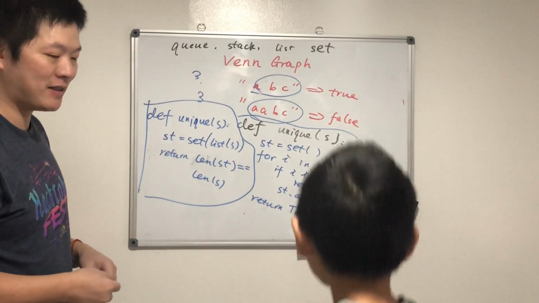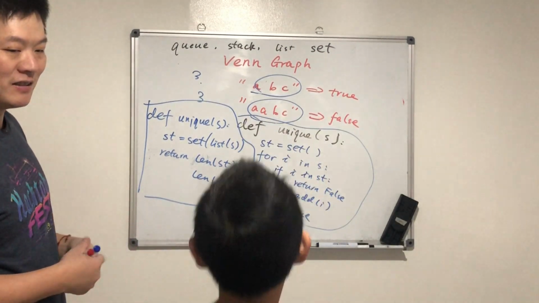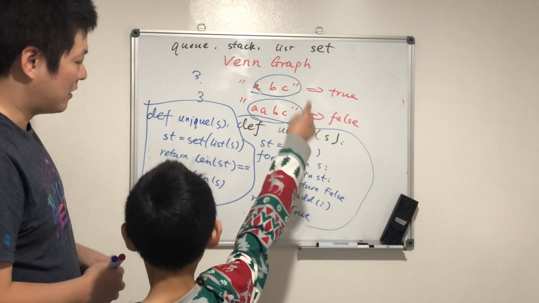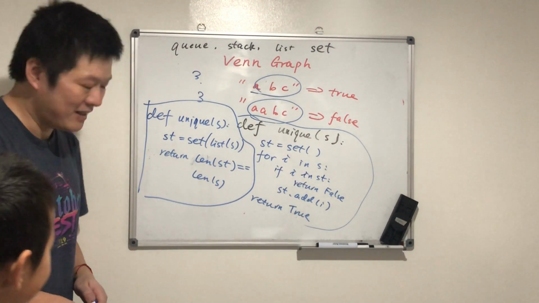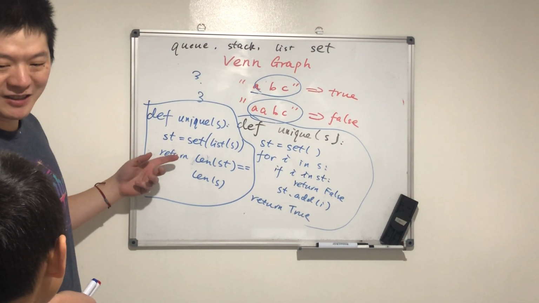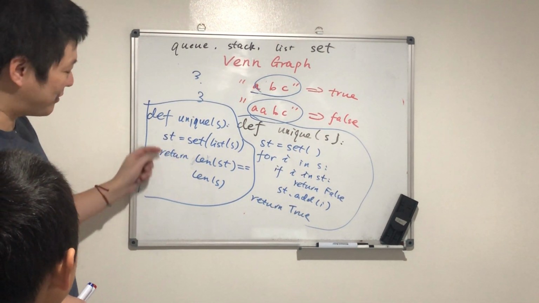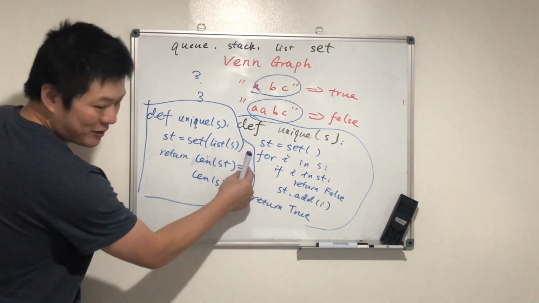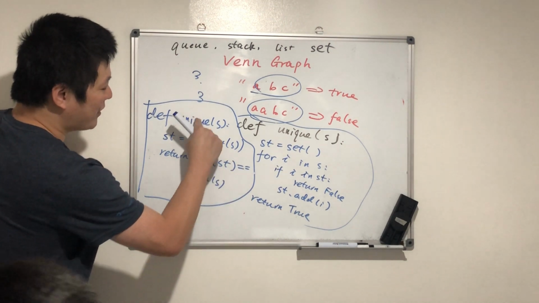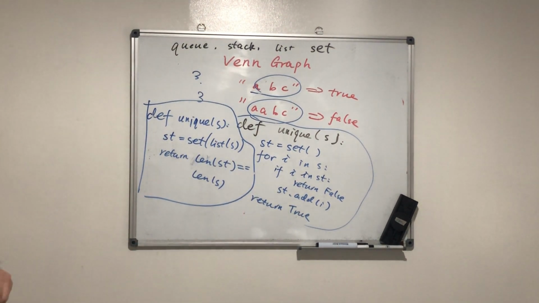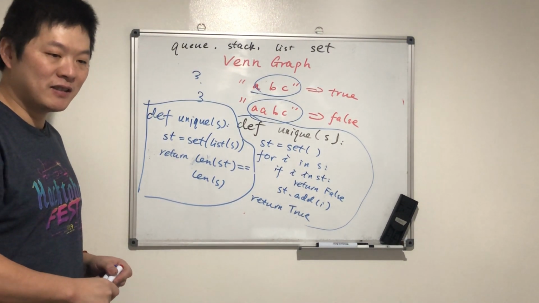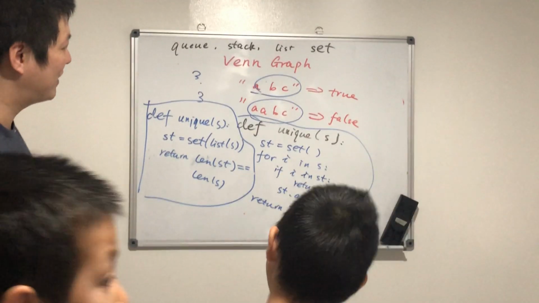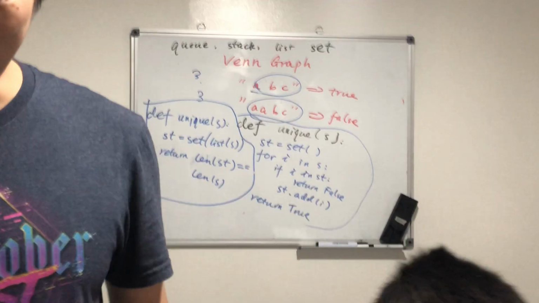So which one do you like best? Which way do you understand? This one is easier to understand, yeah? But this one is cool, it's just one line. This is one line, and this is one, two, three lines. Any questions? No. Does it make sense? Yeah. Okay, good. Okay, thank you.